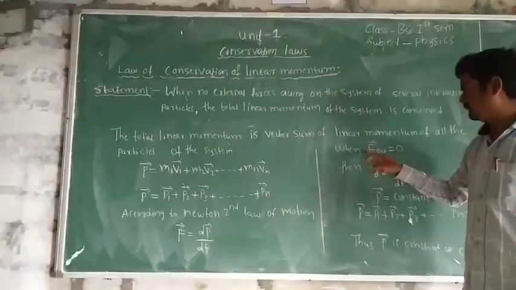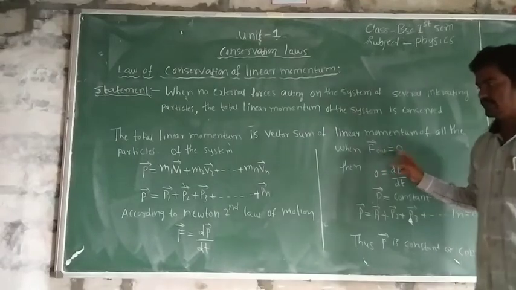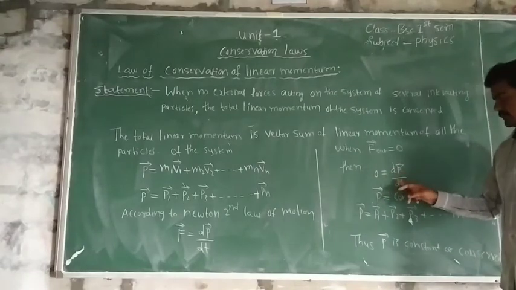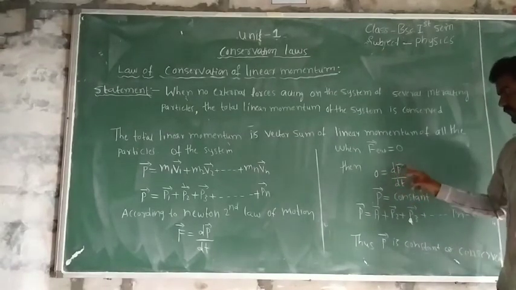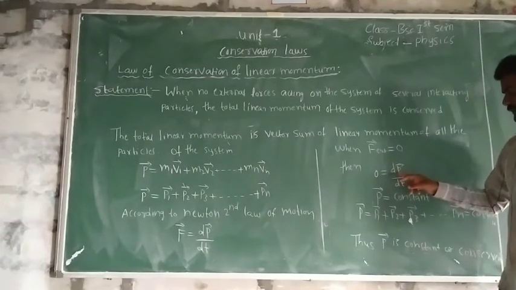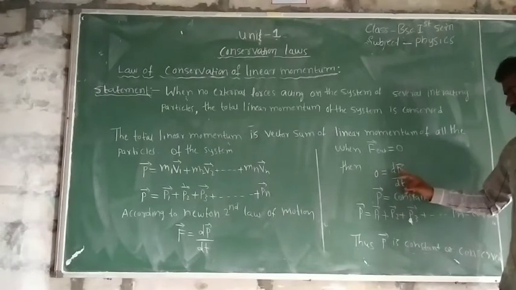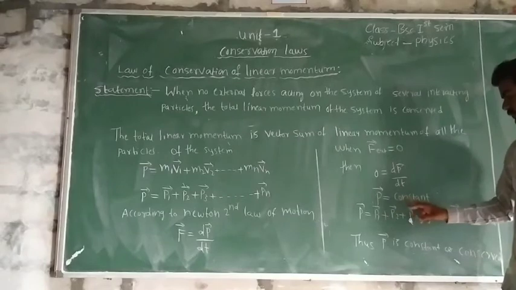That is F bar = dp bar by dt. According to the statement, no external forces act on the system of particles, so the external force F bar is 0. Substituting 0 here, 0 = dp bar by dt. This means the derivative of the dependent variable is 0, so the variable is constant. Hence the linear momentum is constant: p bar = constant.